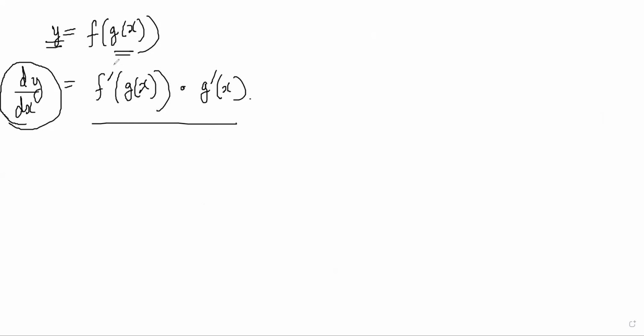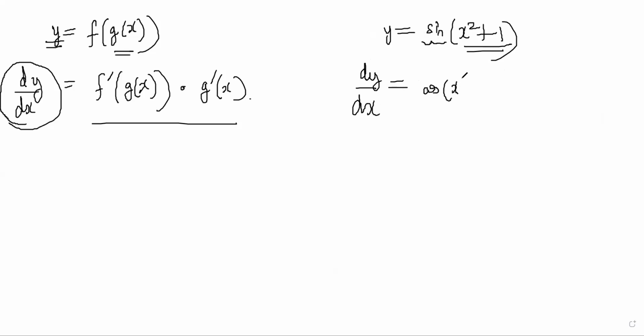If someone was asking, for example, y is equal to sine of x square plus 1, and you want to find dy by dx. The issue here is that this is not just x, this is itself a function of x, and this is also a function, sine. So first I will differentiate the outer function and sine will become a cos, and I will not touch the inner stuff. And then the inside part I will have to differentiate with respect to x, so it will become 2x. So that will be the answer.